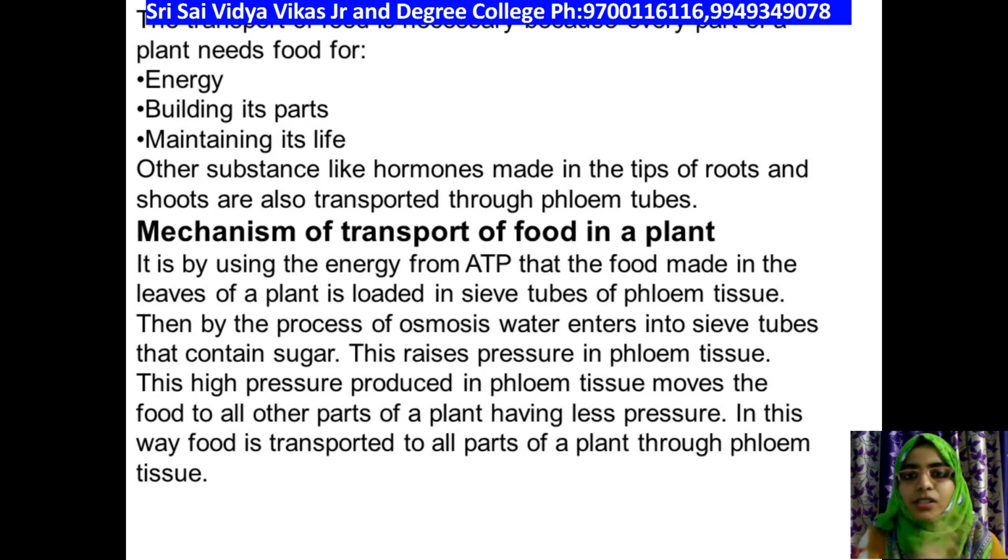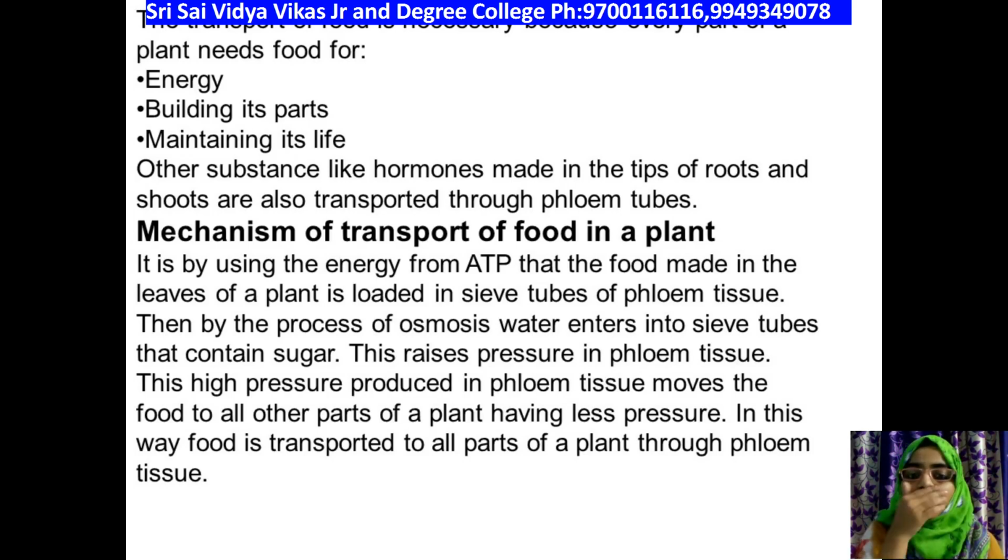Through osmosis, the water transportation takes place, which builds up more pressure, which ultimately results in movement of food substances from one companion cell or one sieve tube to the other sieve tube. This raises pressure in phloem tissue. This high pressure produced in phloem tissue moves the food to all other parts of the plant having less pressure. In this way, food is transported to all parts of the phloem tissue.